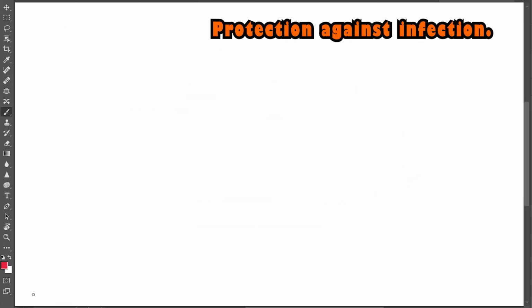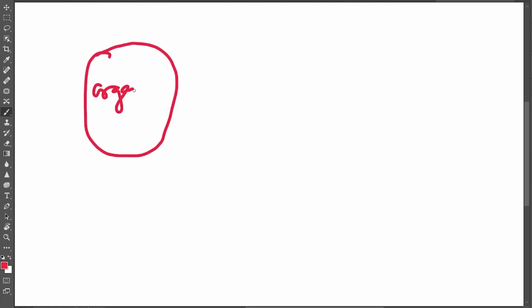Protection against infection. Let us consider an organ. If any germ, which is considered a foreign substance, enters into the organ, immediately the immune system of the body becomes activated. It is immediately recognized by the WBC, because WBC, which is known as the leukocyte, is present in the bloodstream.